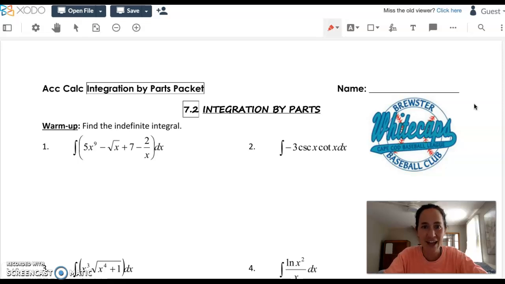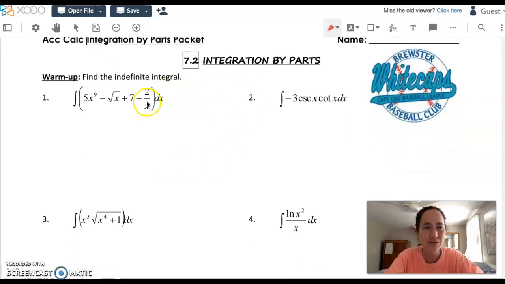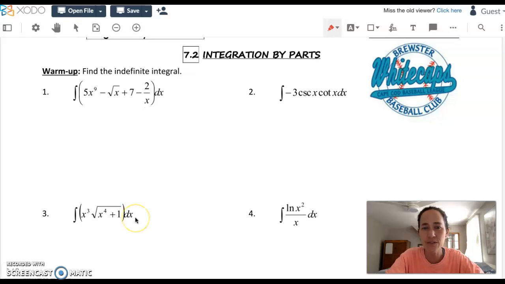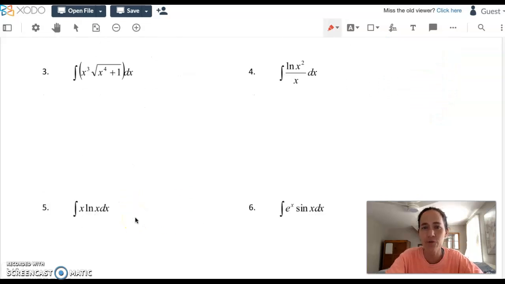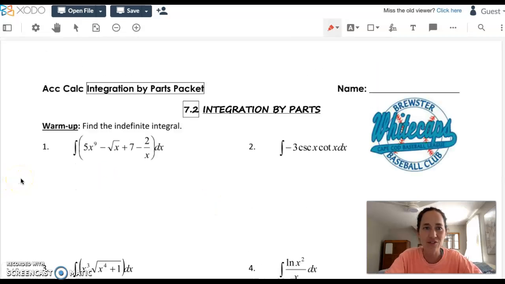Integration by parts is the heading, and you might be thinking to yourself, wow, I've really enjoyed working integrals over the past few weeks, but I feel like I'm sold short. I feel like I've got techniques. If you look around this warm-up, one would be almost too quick for us. We've got trig rules that can help us with 2. We've even got u-substitution that can help us with 3 and 4, but I've sold you kind of short for examples like 5 or 6.